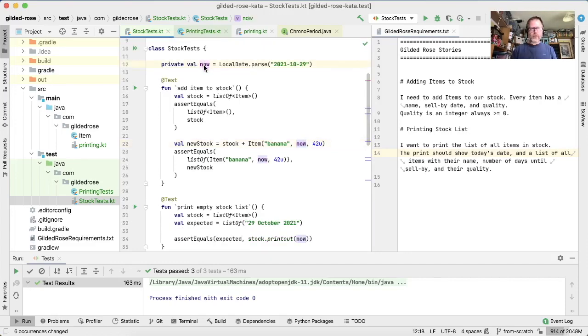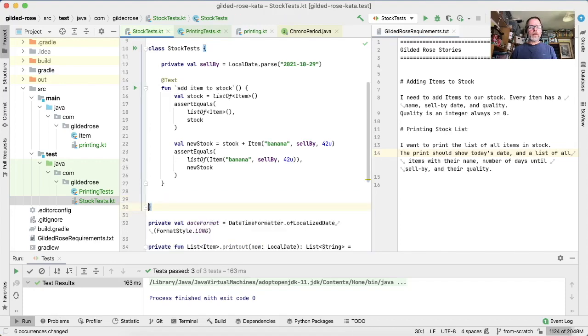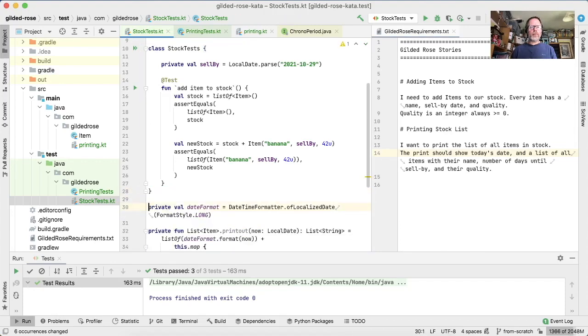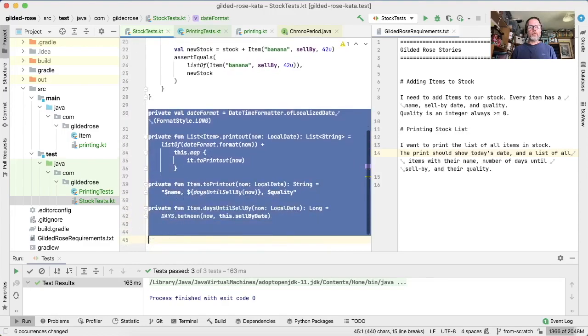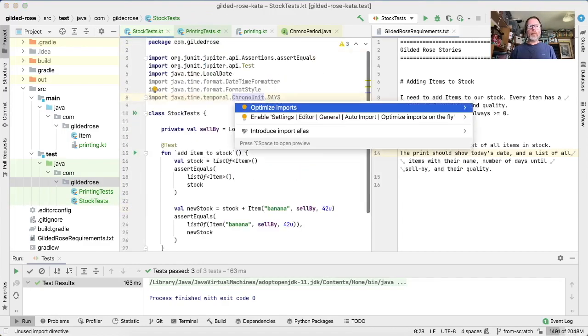We'll just call this sell by to keep it out the way. That can go, that can go, and then all these are the ones that we moved. Get rid of them. Okay.